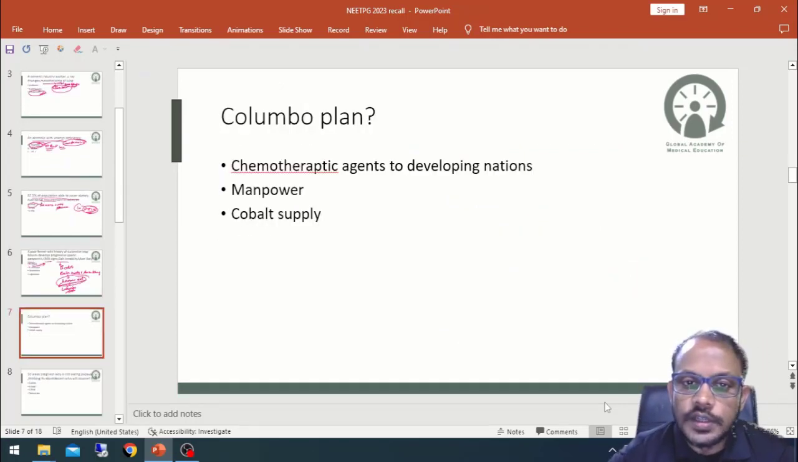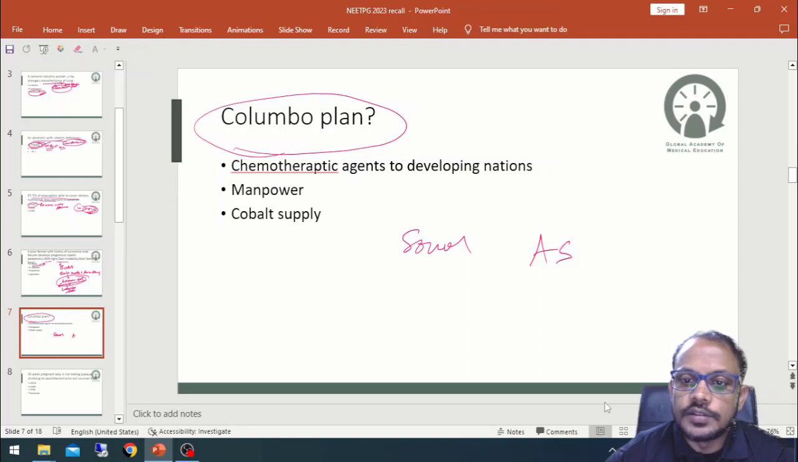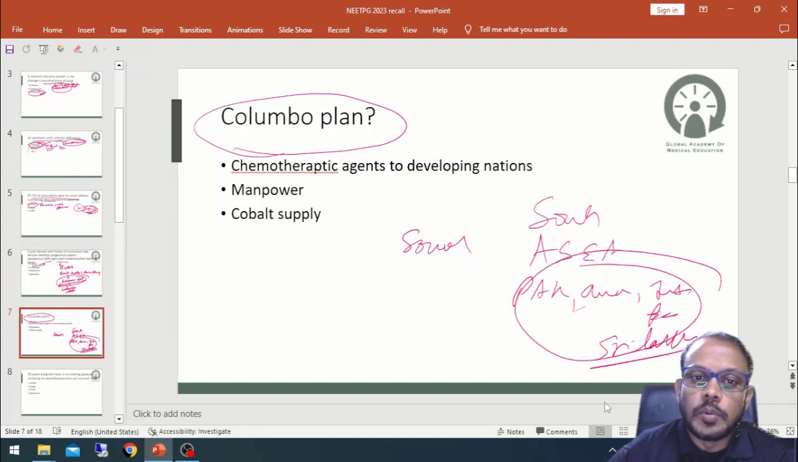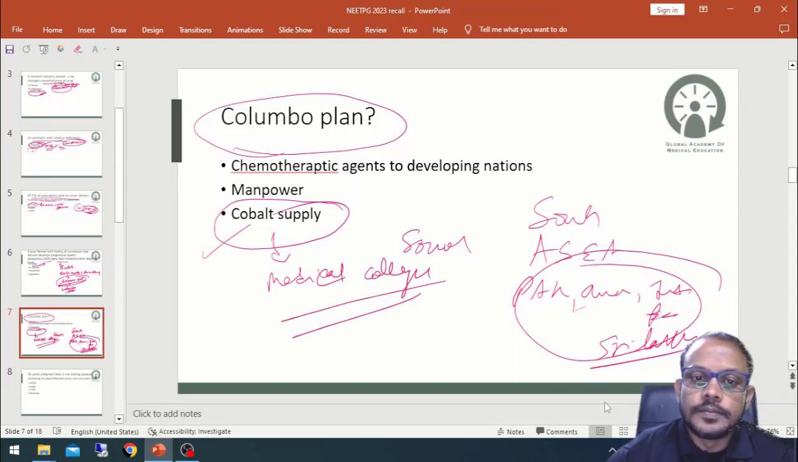Now, a new question was there, that is, what is the Colombo Plan? The Colombo Plan is basically used for the socio-economic development of the Asian countries. Okay. Southeast Asia, basically Pakistan, China, India, Bangladesh, Sri Lanka. These are the countries which are included in the Colombo Plan. Here basically the cobalt supply for the medical colleges. Okay. It was in the Colombo Plan. Okay. That should be the answer.